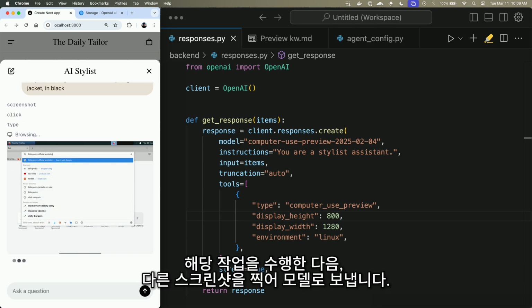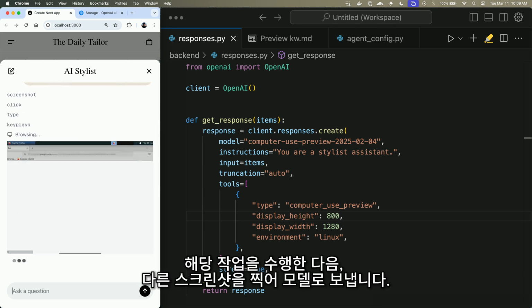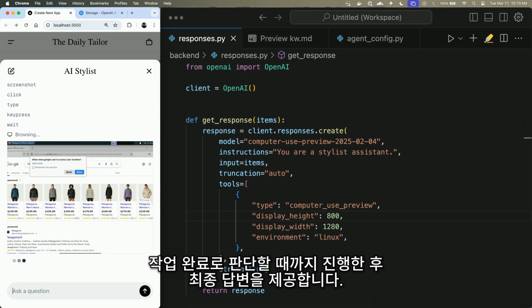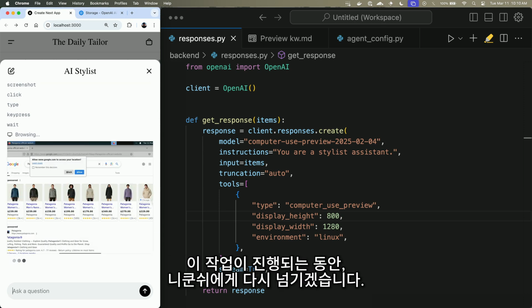And then we will execute that action, take another screenshot, send it back to the model, and then it will continue in this fashion until it feels that it's completed the task, and then return a final answer. So while this is kind of going and doing its thing, we'll hand it back to Nikunj.